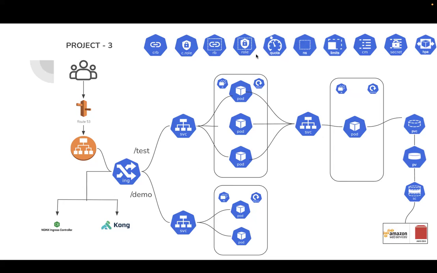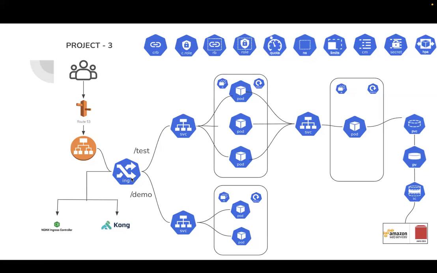Cluster role binding, and networking like ingress controllers, Kong, and the Nginx ingress controller. And we are going to use Route 53, and we are going to route the traffic from the users to our Kubernetes applications.